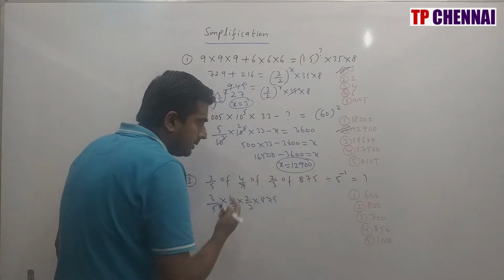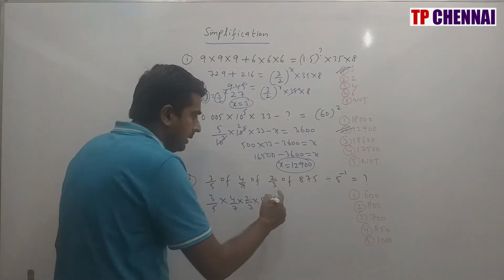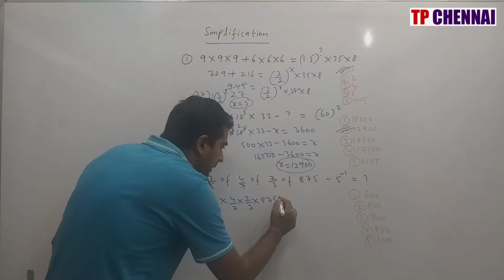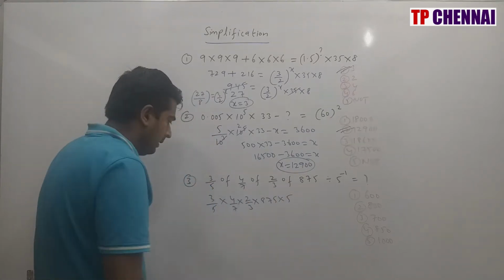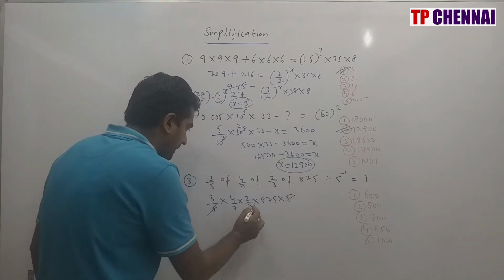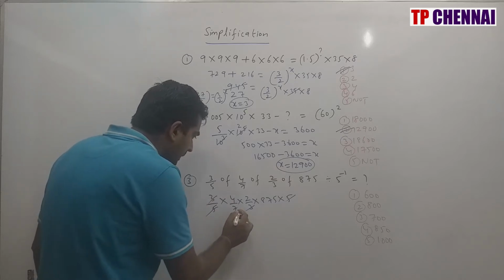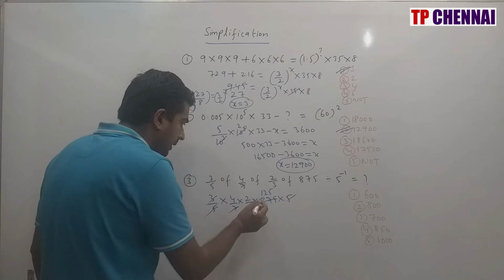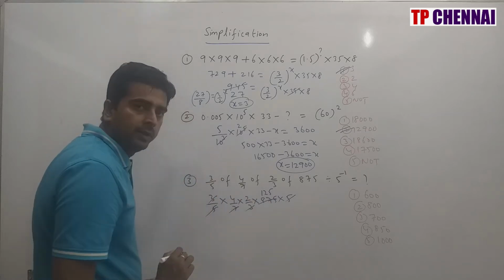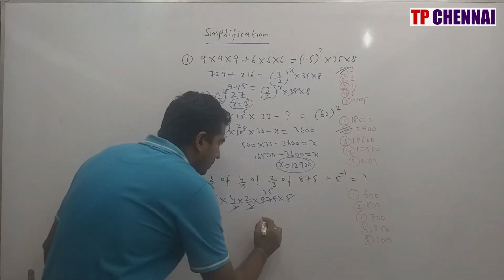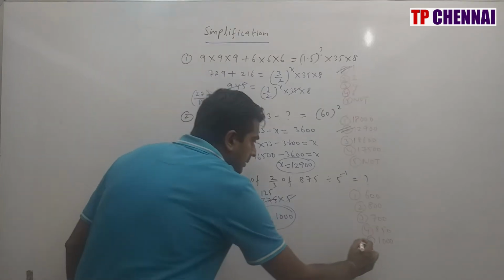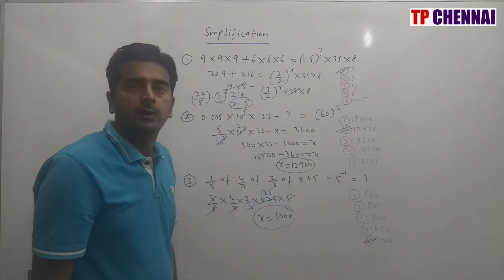When you change division into multiplication, the next number will be in reciprocal manner, but this is 5 power minus 1, so it will be into only, right? So 5 and 5 is cancelled, 3 and 3 is cancelled, then 7 12s are 84, 7 5s are 35, so 125 into 2 is 250 into 4, so x is equal to 1000. My answer is the fifth option.